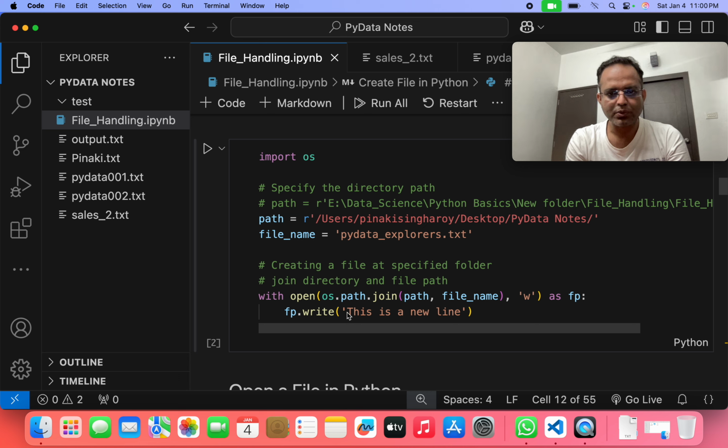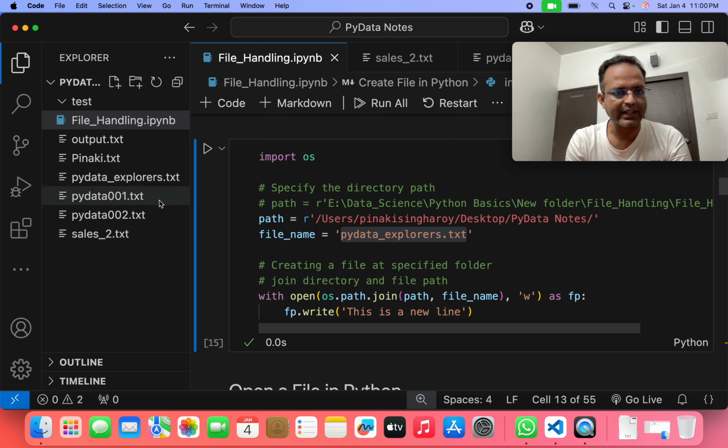So we want to write this is a new line in this file, pydataexplorer.txt. If we run that program, it creates this pydataexplorer.txt file here.